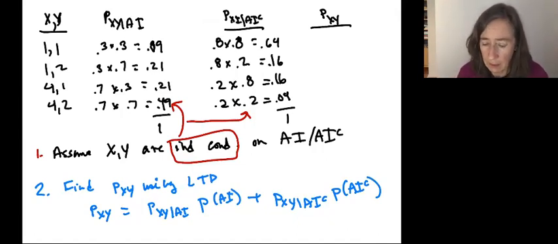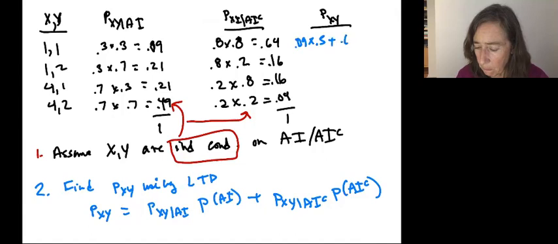So here I'm going to take the joint probability conditional on AI multiplied by the probability that we're in that world, plus this number times the probability that we're in that world. So I get 0.09 times 0.5 plus 0.64 times 0.5, that equals 0.365, another set of numbers that I punched out in advance here.